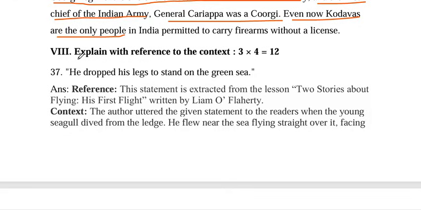Next, explain with reference to context. Now we'll discuss RCs. Question number 37. He dropped his legs to stand on the sea, green sea.